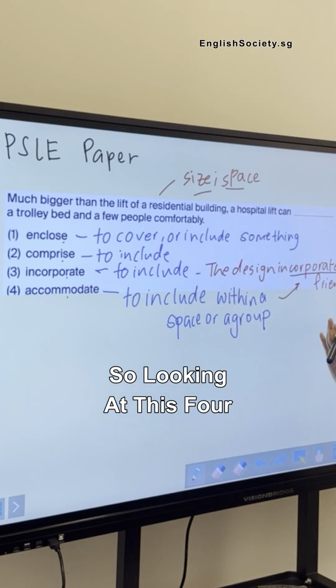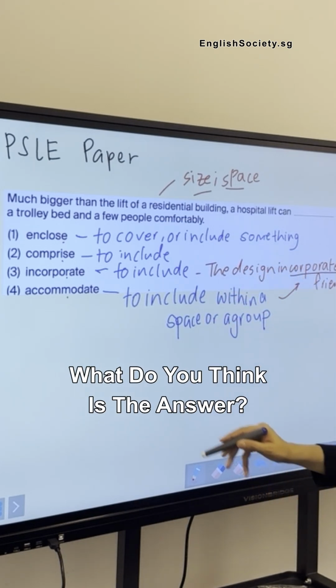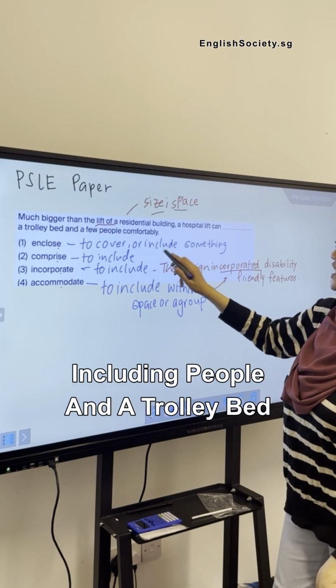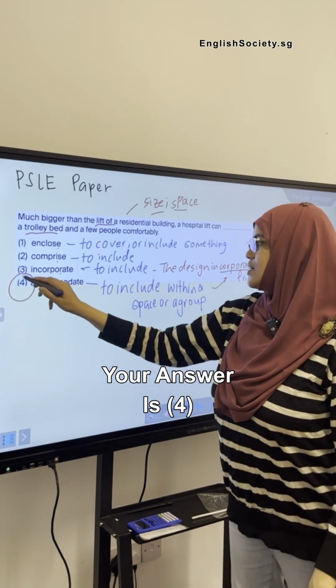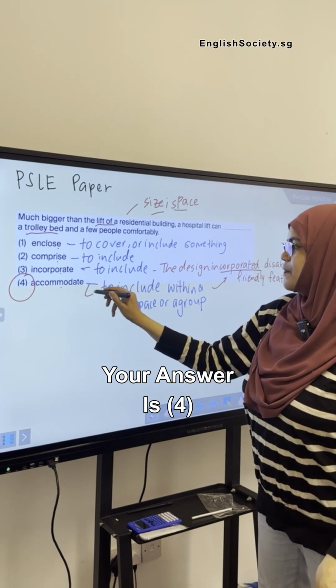So looking at this form, what do you think is the answer? We're talking about lifts, including people, and a trolley bed. Your answer is 4.